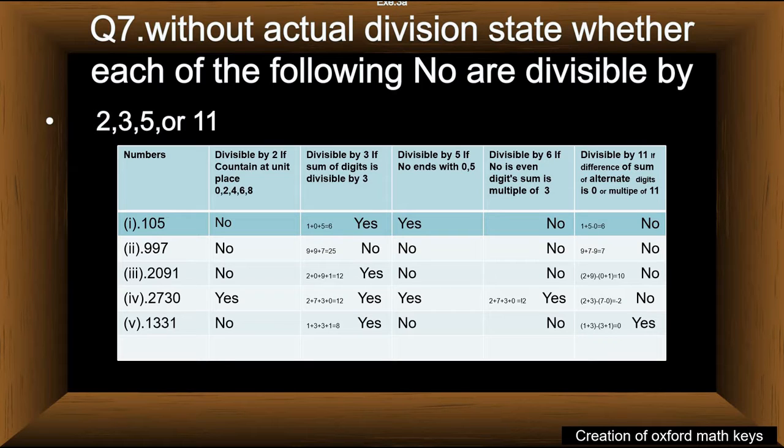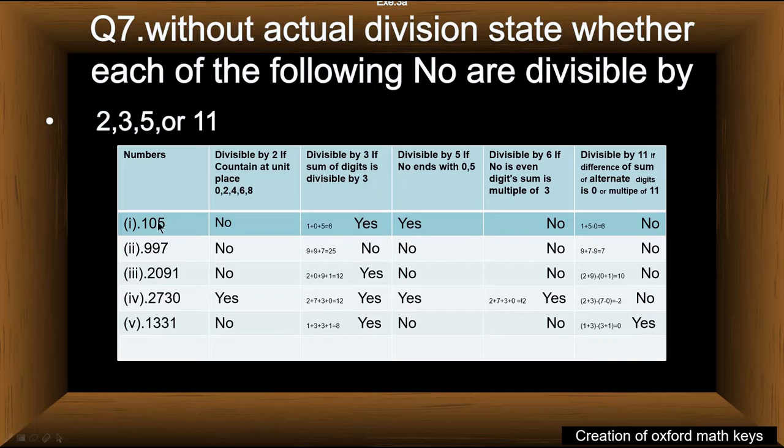Question number 7 is nothing but only an application of the divisibility test. Let us start. Question number 7. Without actual division, state whether each of the following numbers is divisible by 2, 3, 5 or 11.